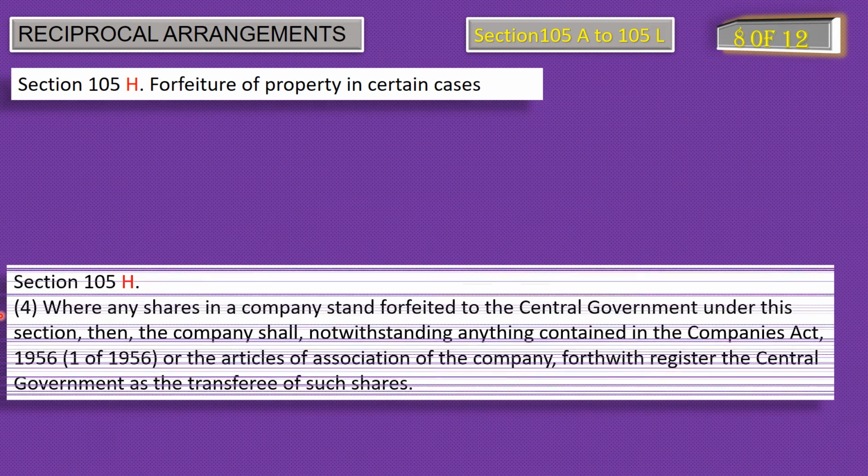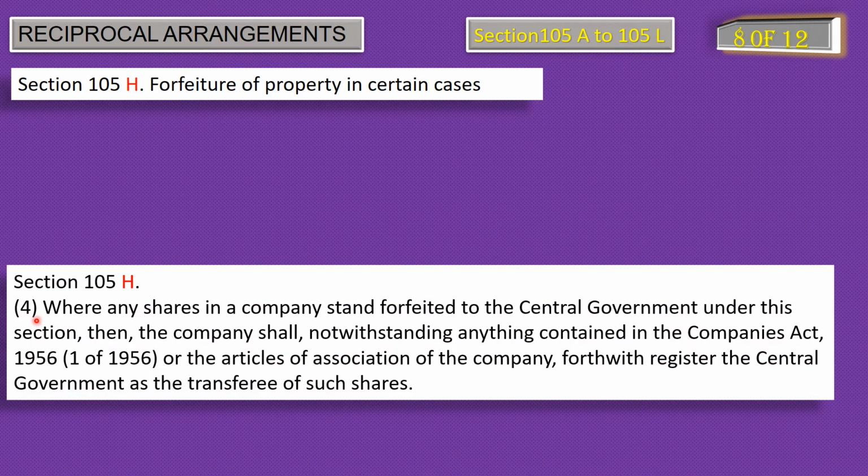Let's move to the next point, subsection 4 of section 105H, where any shares in a company stand forfeited to the central government under this section, then the company shall, notwithstanding anything contained in the Companies Act 1956 or the Articles of Association of the company, forthwith register the central government as the transferee of such shares.